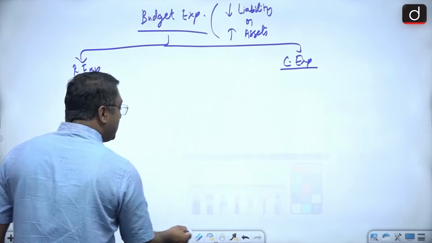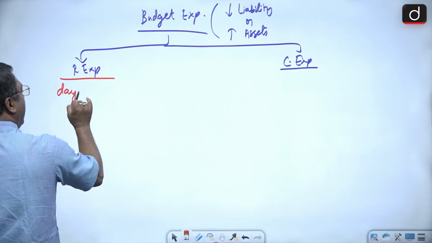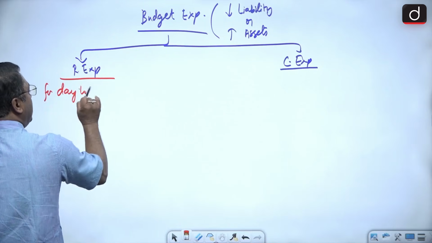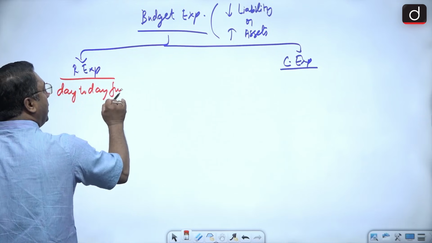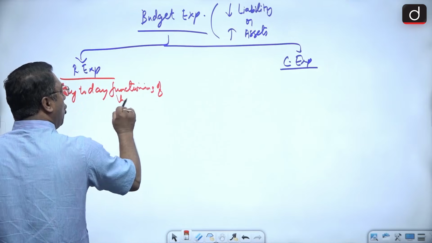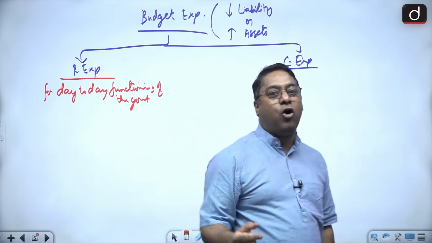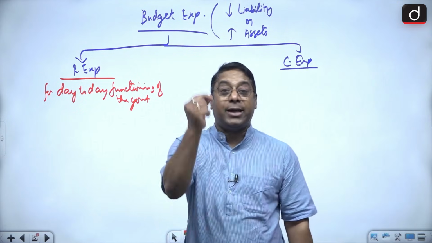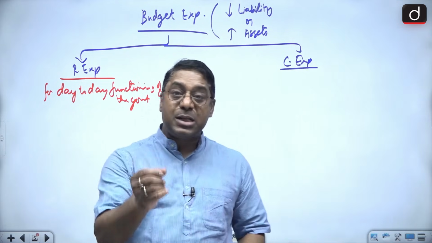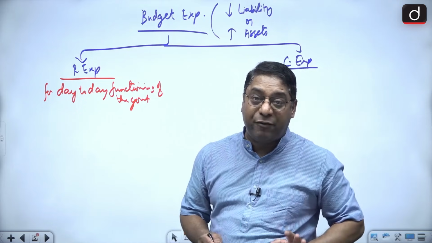Creates. So when I am saying revenue expenditure, this revenue expenditure is for the day-to-day functioning of the government. That means whatever is the regular expenditure of the government, which the government cannot escape from, that is referred to as revenue expenditure. Now let me give you an example of revenue expenditure.